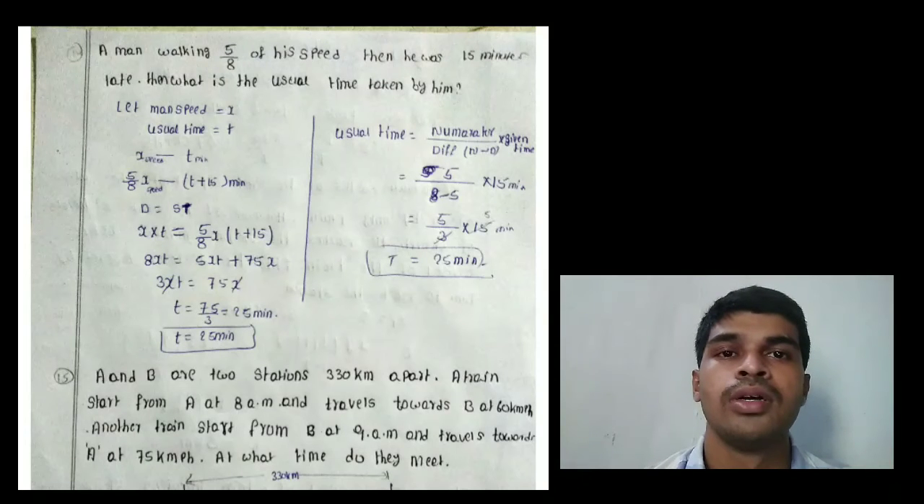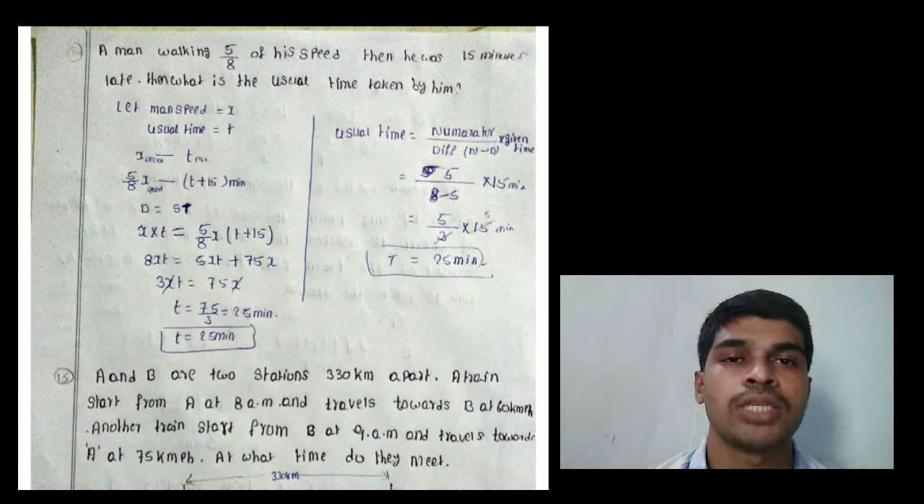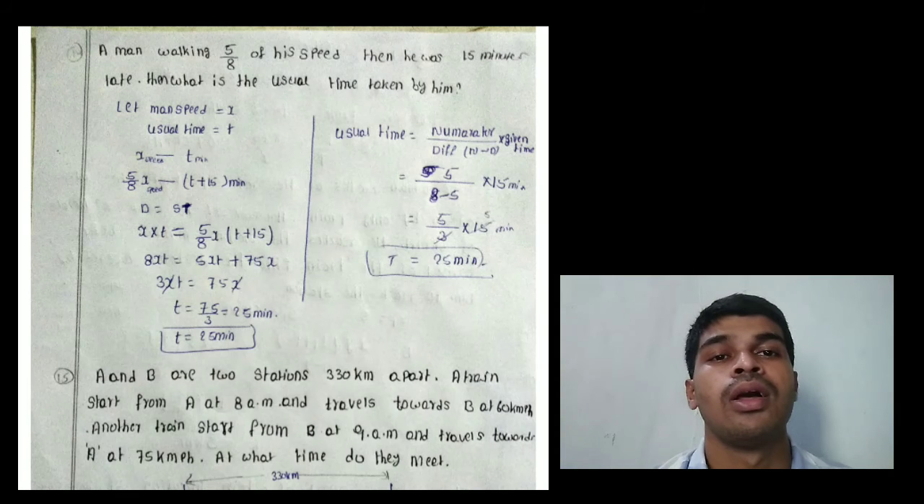Hi everyone. In time and distance, the next problem is: a man walking at 5/8 of his speed is 15 minutes late. Then what is the usual time taken by him? Listen, find out the usual time. I don't have the man's speed.